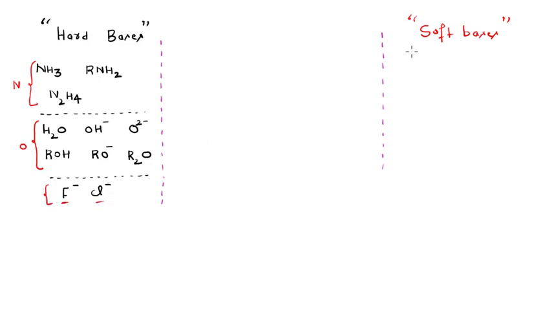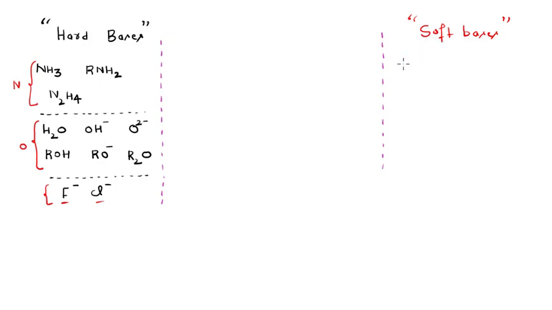As far as the soft type of bases are concerned, these include atoms such as sulfur, arsenic, iodine, phosphorus, right?